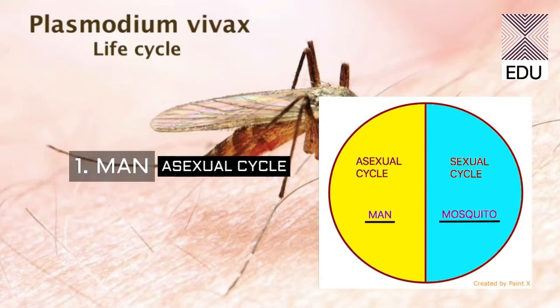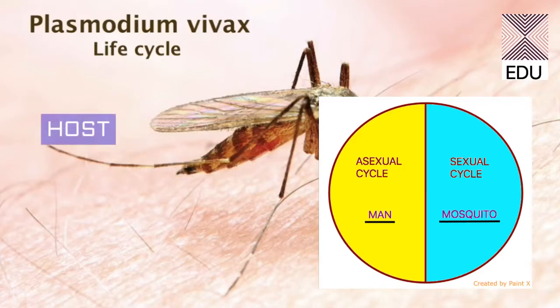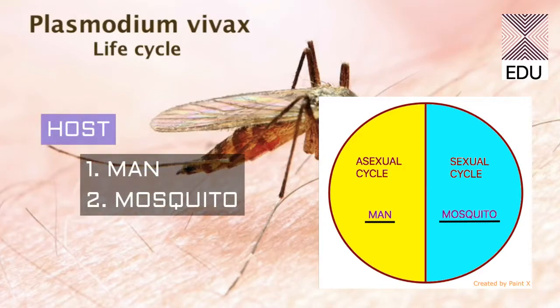Number two, the sexual cycle. What we are talking about is the asexual part of the life cycle, which is present in humans. Number two host is the mosquito. The sexual part of the life cycle occurs in the mosquitoes. So the life cycle can be divided into two parts, asexual and sexual. The asexual life cycle occurs in humans, whereas the sexual life cycle occurs in the mosquitoes.